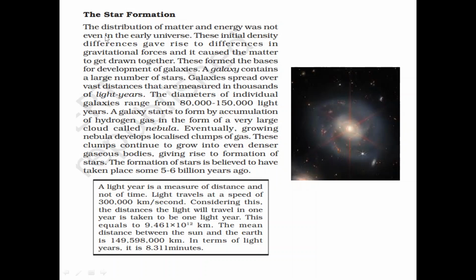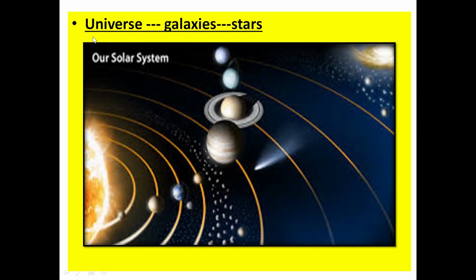The star formation. The distribution of matter and energy was not even in the early universe. These initial density differences gave rise to differences in the gravitational forces, and it caused the matter to get drawn together. These formed the basis for the development of the galaxies. A galaxy contains a large number of stars. The universe comprises numerous galaxies, and the galaxies comprise countless stars.